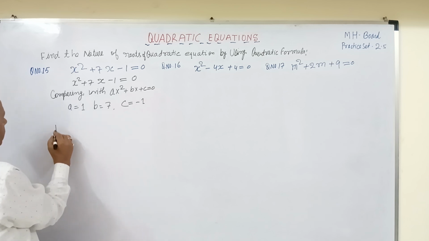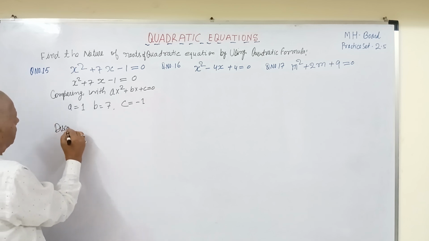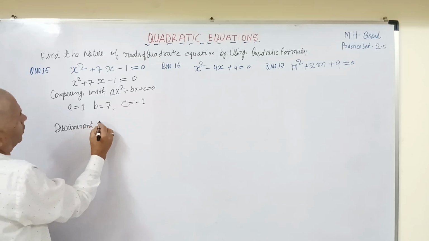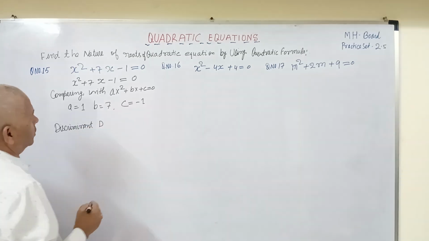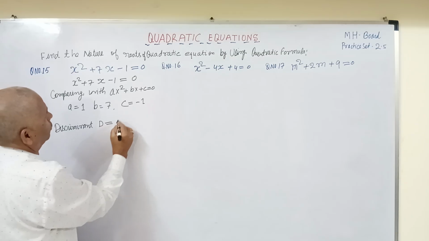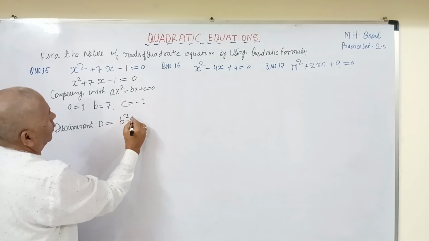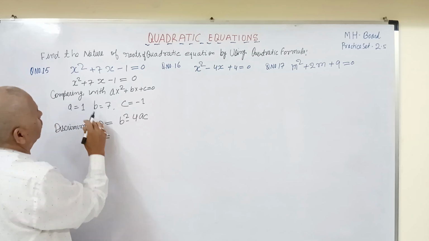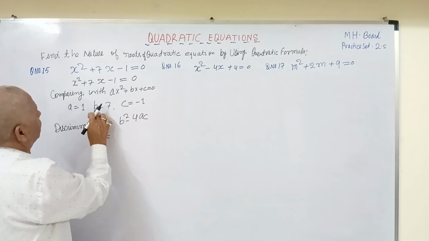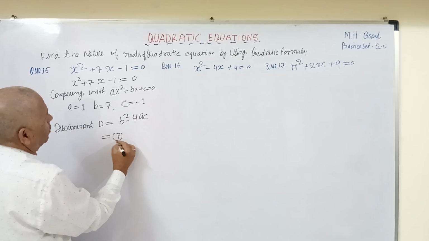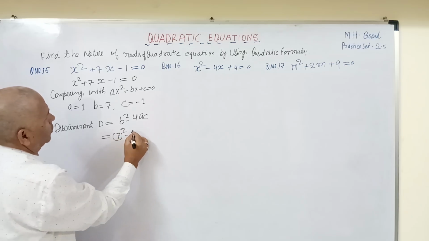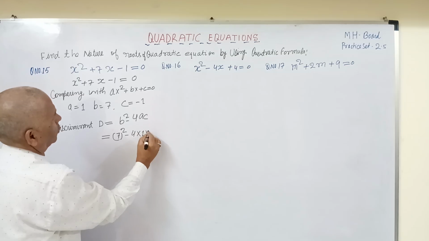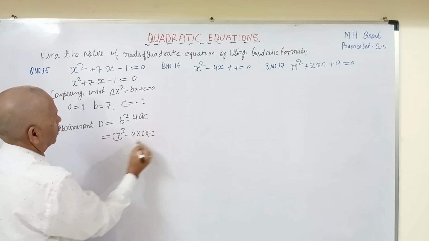Now discriminant, that is D, equals to b square minus 4ac. Now I will put the values. B means 7 square minus 4 into A is 1 into C is minus 1.